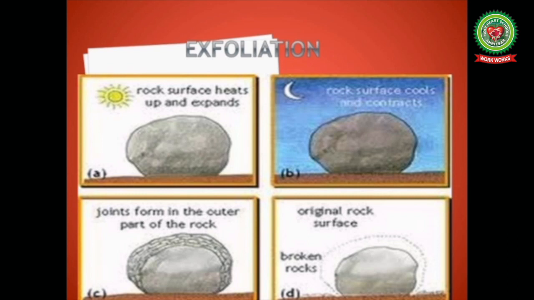In this type of weathering, there is the expansion and contraction of the outer layer of the rock over a period of time. This repeated cycle results in exfoliation.